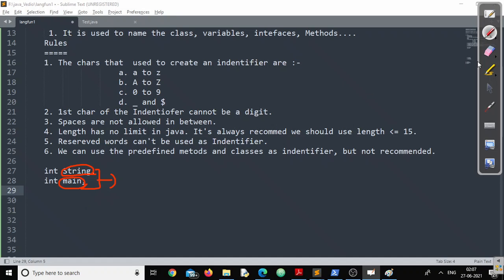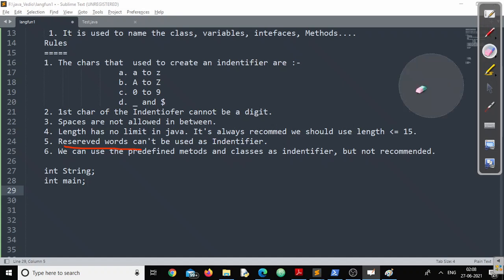To avoid confusion, it is always recommended you should not use any of the predefined classes or predefined methods as an identifier. But if you use it, the compiler won't give you an error message. But if you are using any reserved word, the compiler will definitely give you an error message without thinking for anything.